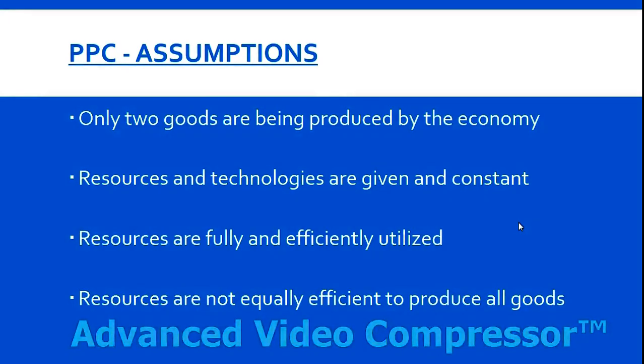Like there will be one resource which can produce X goods in more quantity in comparison to Y goods, and there will be another resource which can produce Y goods in more quantities in comparison to X commodity.